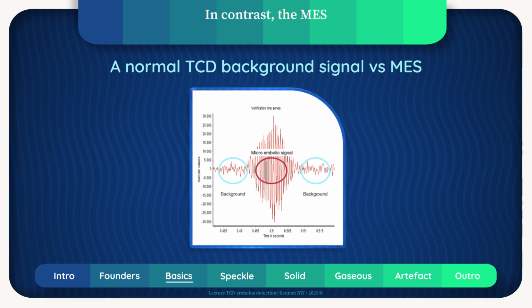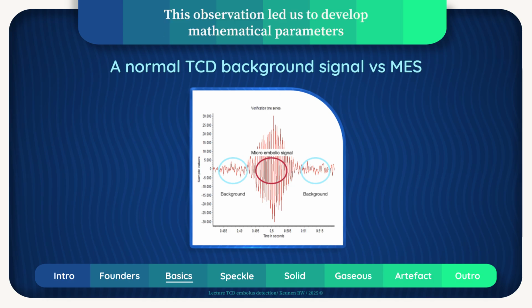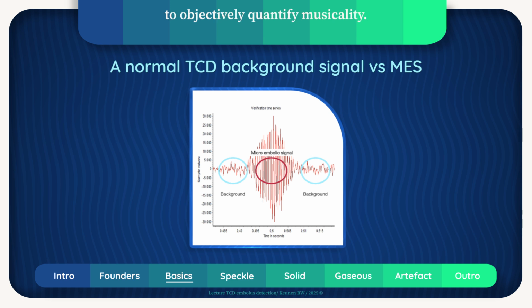In contrast, the MES-related zero crossings marked by the red circle show a highly regular pattern, resulting in a sound similar to a whistle. This observation led us to develop mathematical parameters to objectively quantify musicality.